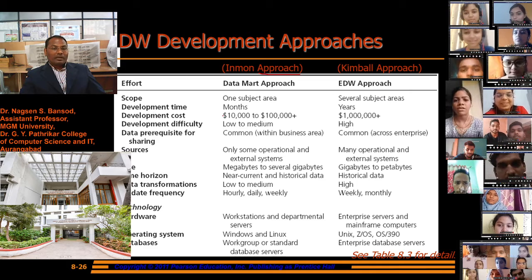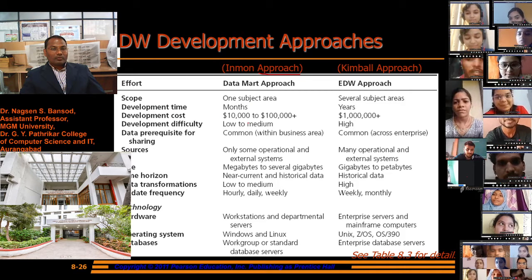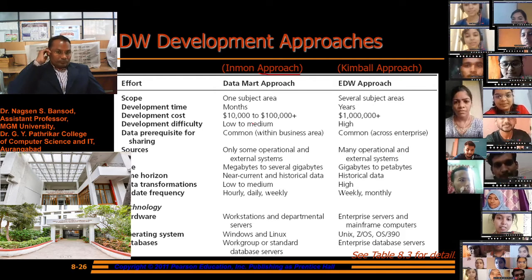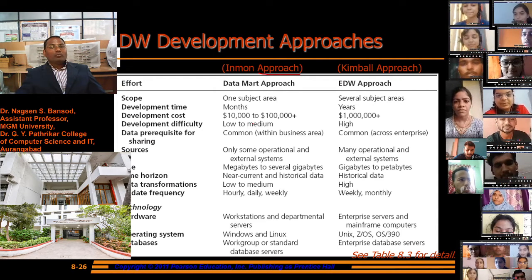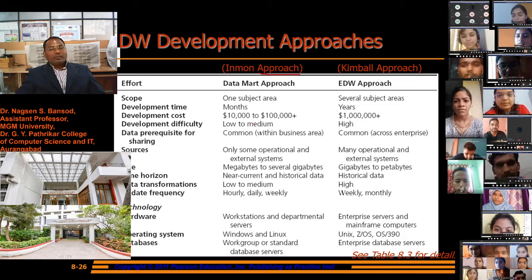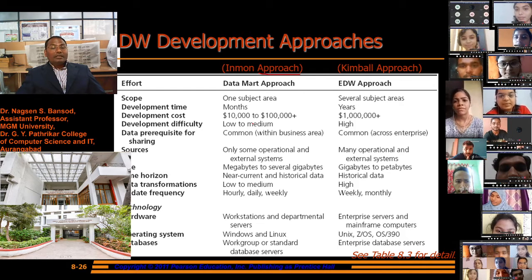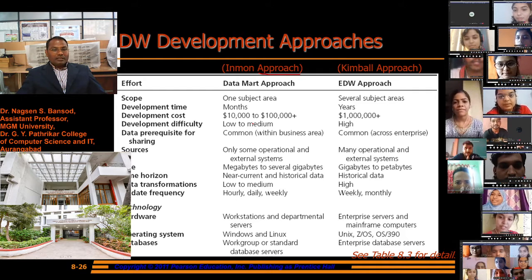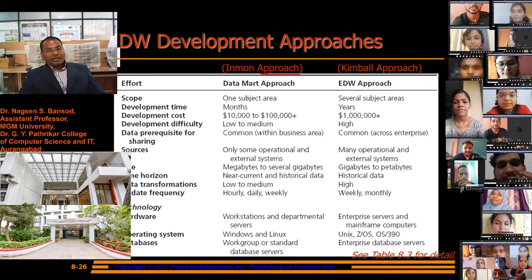For development time, within a month we can develop a data mart approach in one model. But for the enterprise model, a year is required to develop the software. Development difficulty: low to medium.